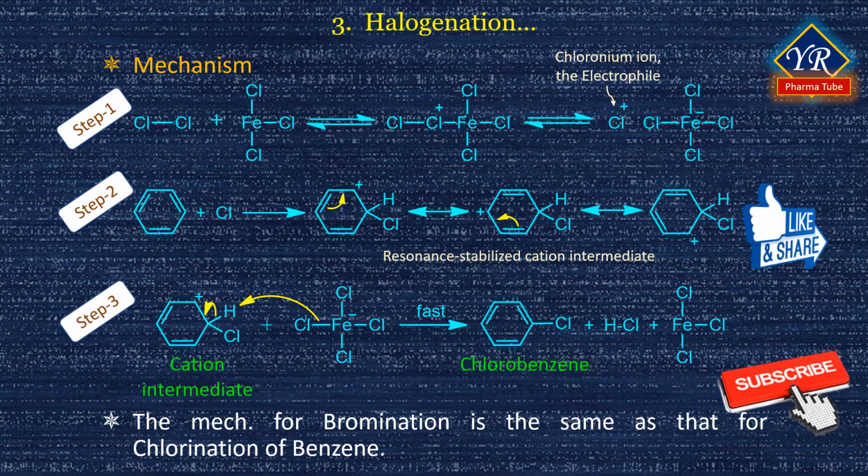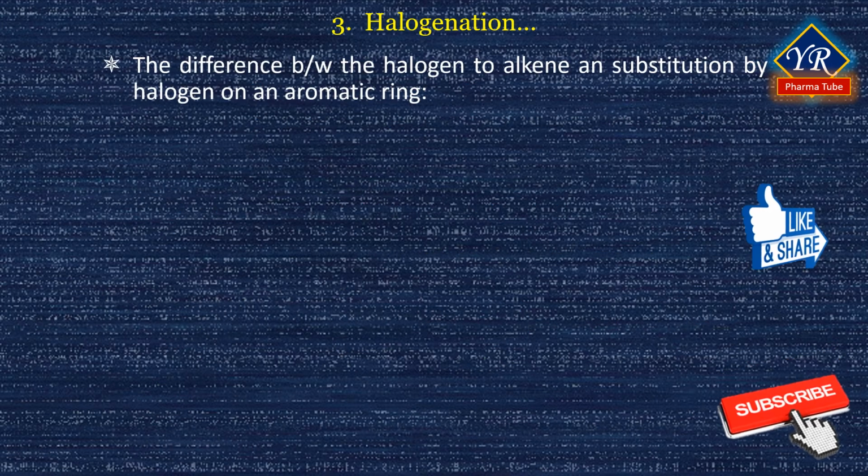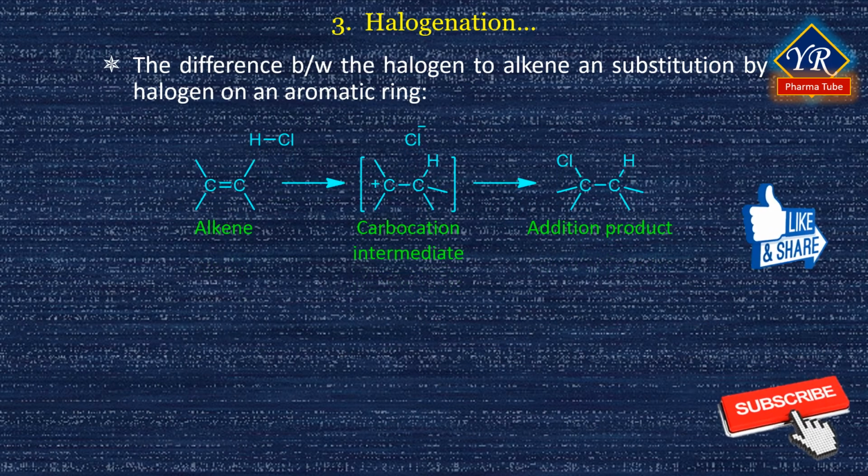Treatment of benzene with bromine in the presence of ferric chloride or aluminum chloride gives bromobenzene and hydrogen bromide. The mechanism for this reaction is the same as that for chlorination of benzene. The major difference between the addition of a halogen to an alkene and substitution by halogen on an aromatic ring is the fate of a cation intermediate formed after the halogen is added to the compound.